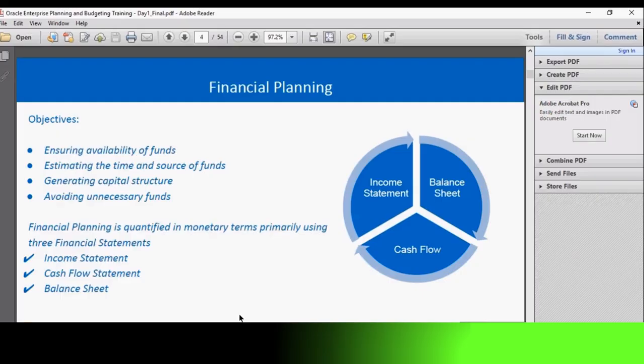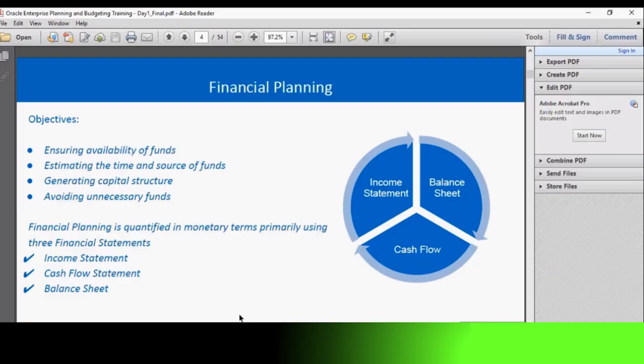So this financial planning is basically quantified into monetary terms using three financial statements. The first one is the income statement, where the revenues and expenses incurred in a company are recorded, also called the profit and loss statement. The next is the cash flow statement, where the cash inflow and cash outflow in an organization are recorded. A firm has incoming and outgoing cash to perform business activities.